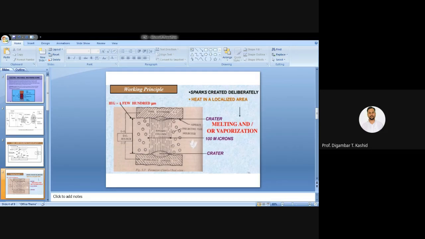Due to this advantage of the process, any kind of complex shape can be generated by this EDM process.